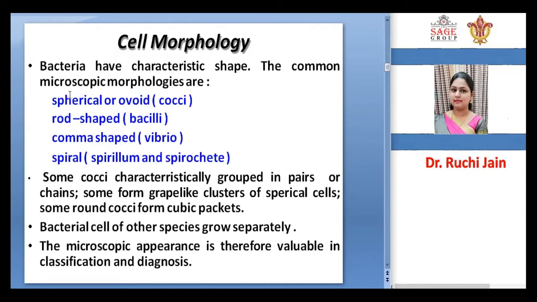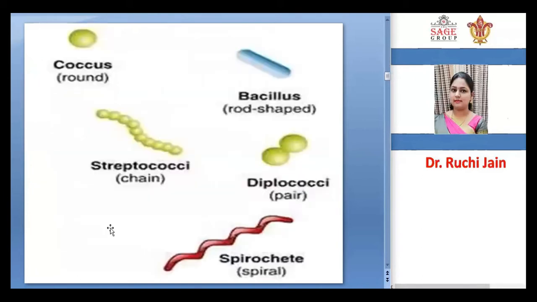That is, they have shapes like spherical, rod shape, comma shape, and spiral, that comes under the spirochetes. Some cocci characteristically group in pairs, some form chains, some are in grape-like structures, and some are in packet-like structures. Bacterial cells of other species grow separately, and the microscopic appearance is valuable for classification and diagnosis.